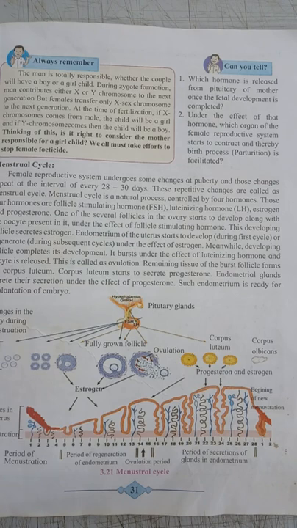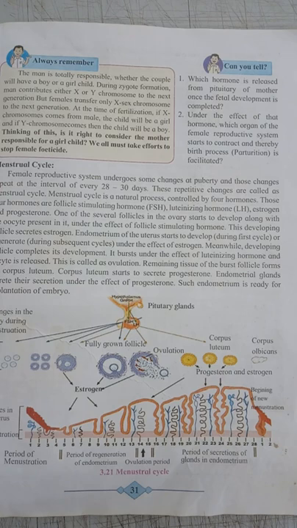They start developing under the effect of the follicle stimulating hormone. Under the follicle stimulating hormone, several follicles in the ovary start developing along with the oocyte present in them.